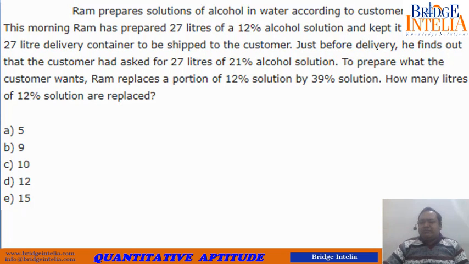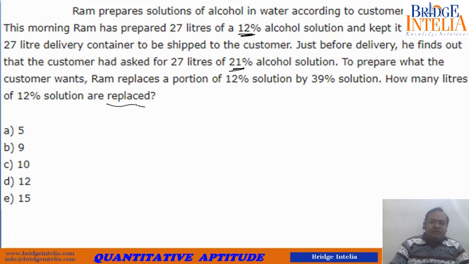Just before delivery, he finds out that the customer had asked for 27 liters of 21% alcohol solution. So he was thinking that this is what he has to give. To prepare what the customer wants, Ram replaces a portion of 12% solution by 39% solution. How many liters of 12% solution are replaced?